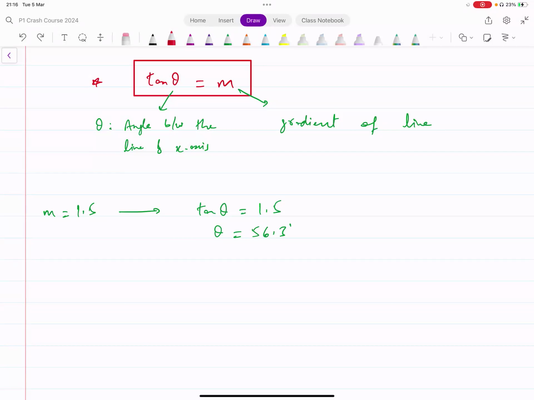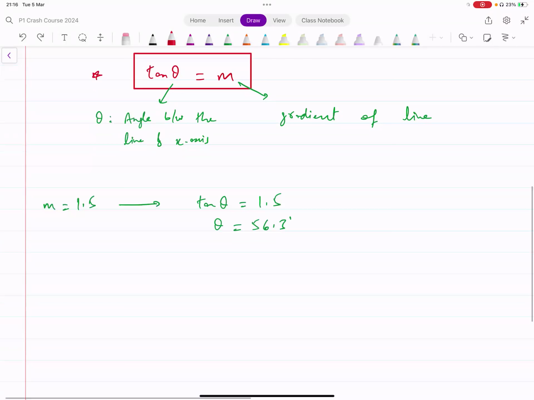Okay, is this clear to everyone? Any problem with this? Any questions on this? No? Okay, good. Let's take another example now.